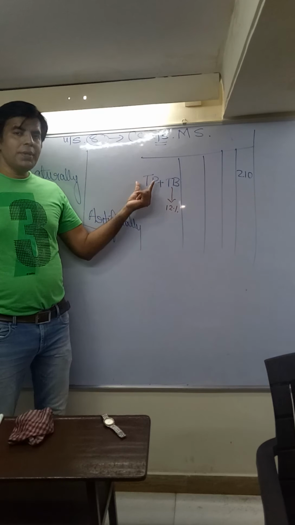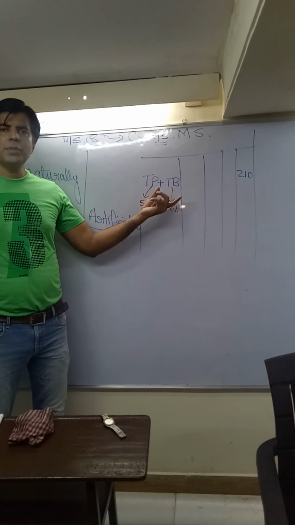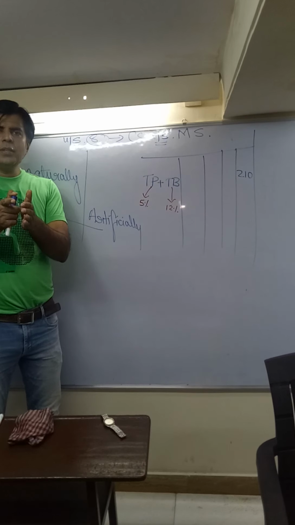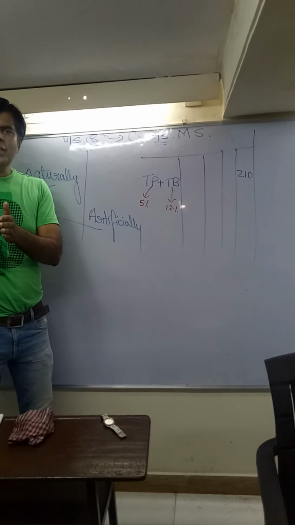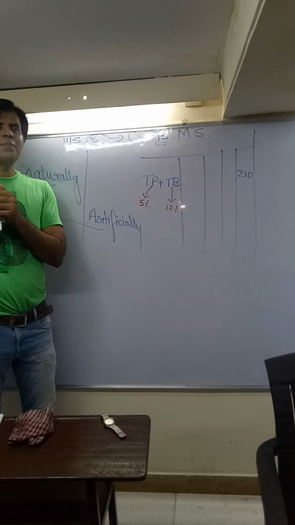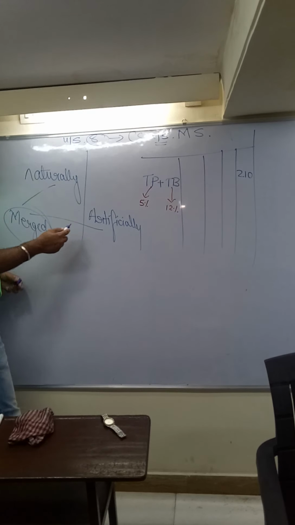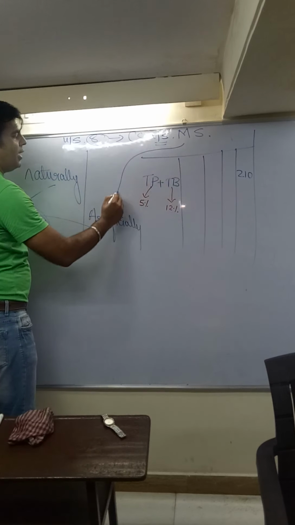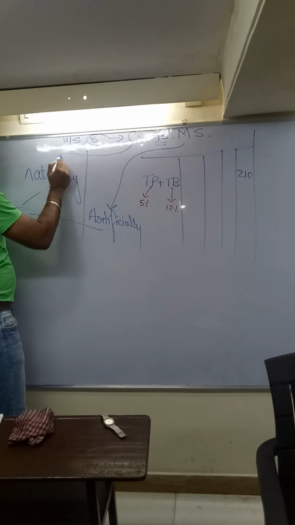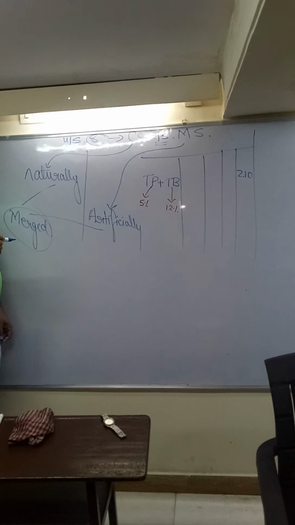In our case, the toothbrush can be sold separately, but it is mixed together so as to promote sales. In that case, it is not naturally merged. It is artificially merged. And if it is artificially merged, then it is a case of mixed supply. But if it is naturally merged, it's a case of composite supply.